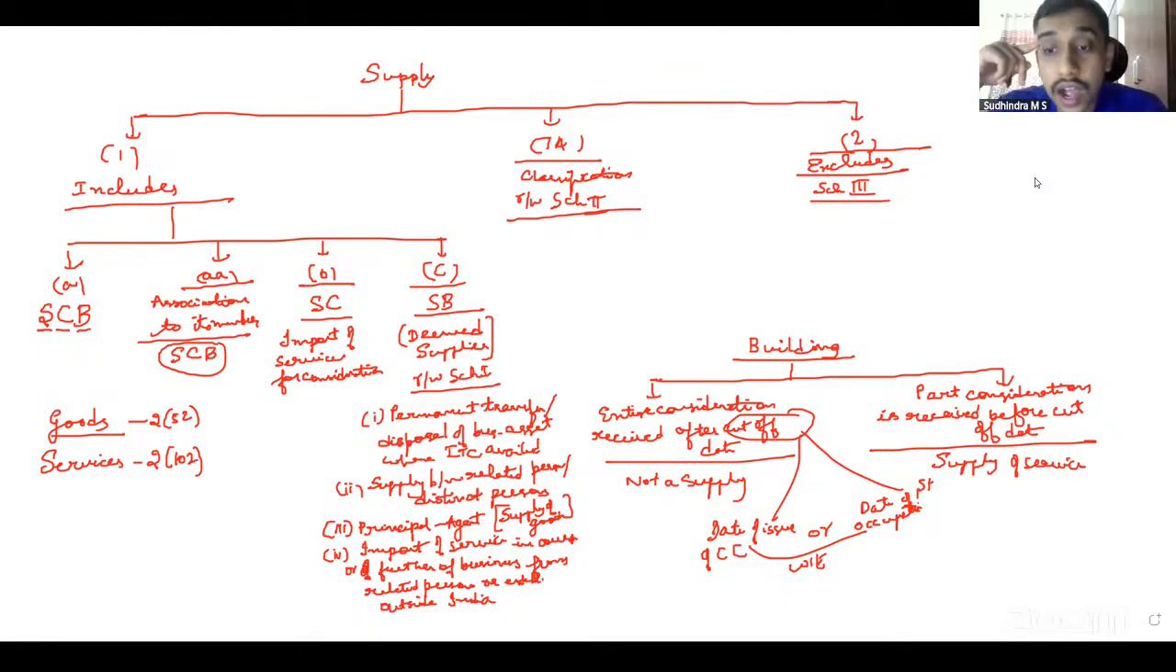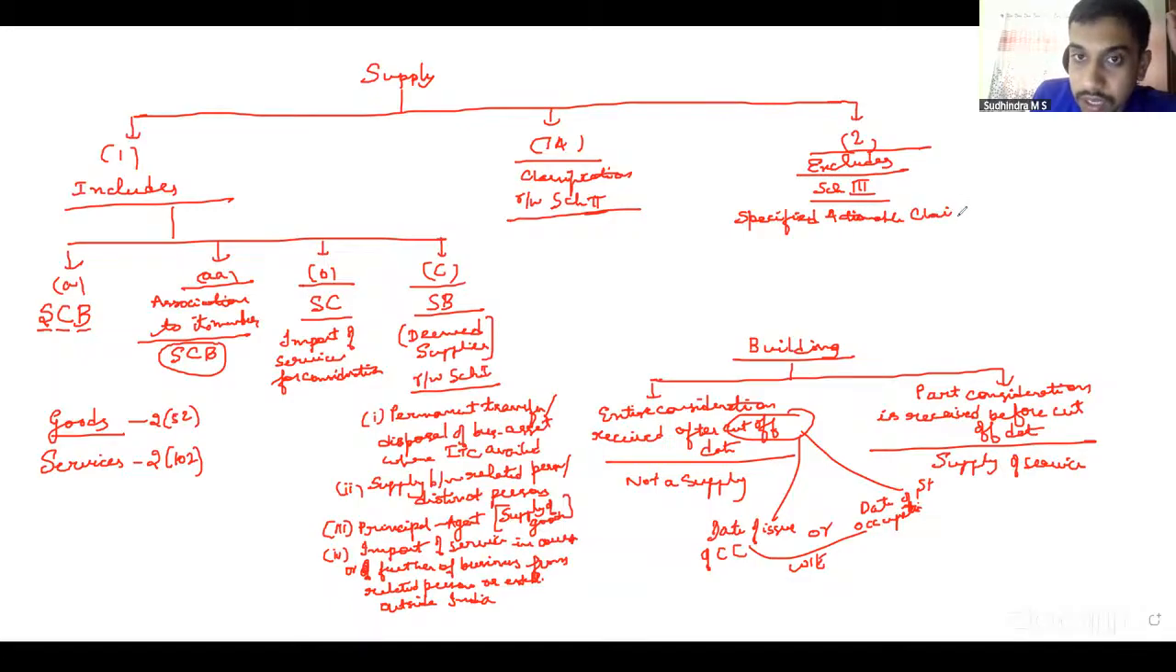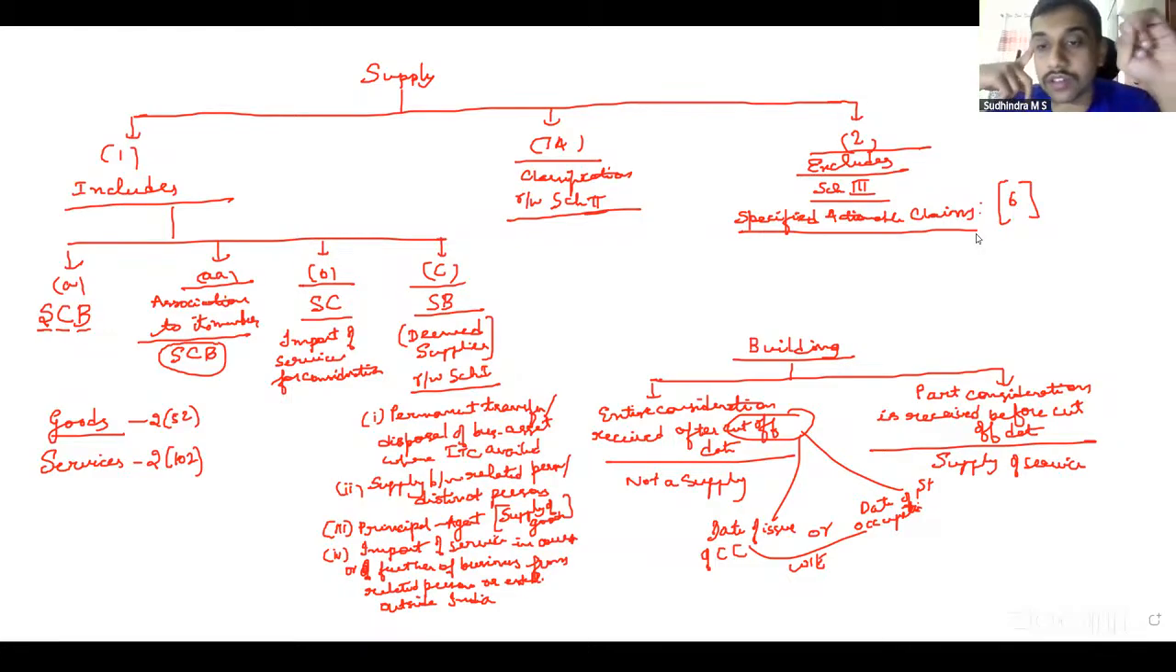Actionable claims other than specified actionable claims. So specified actionable claims come under supply. They are not excluded. They are not there in schedule 3. So what are the specified actionable claims? There are 6 actionable claims notified: lottery, betting, gambling, horse racing, casinos, and online money gaming. Correct. Those are the 6.